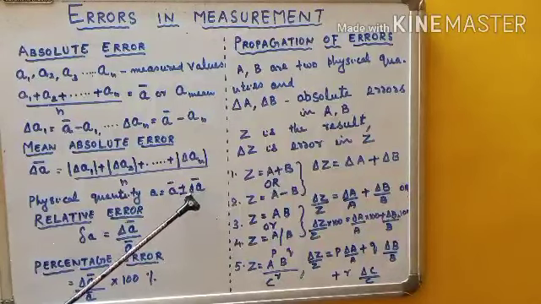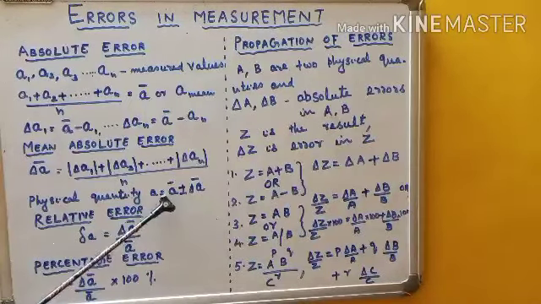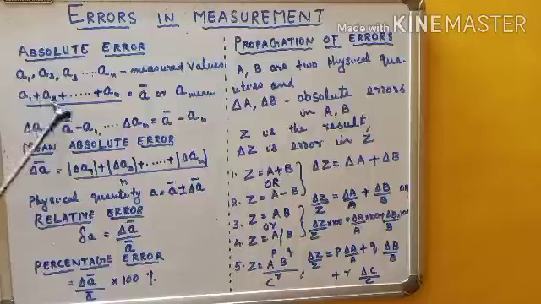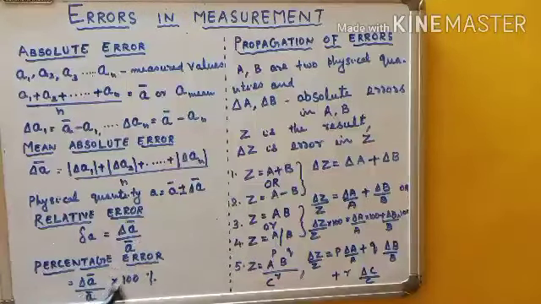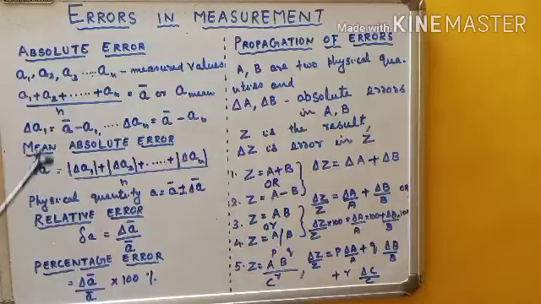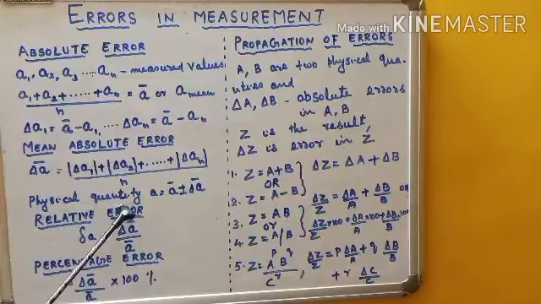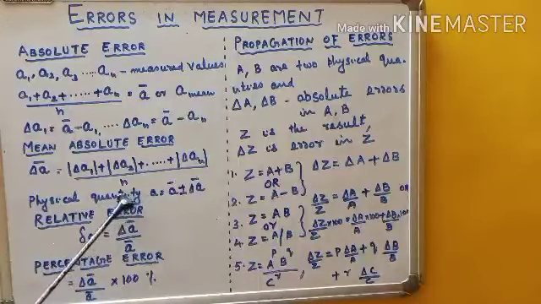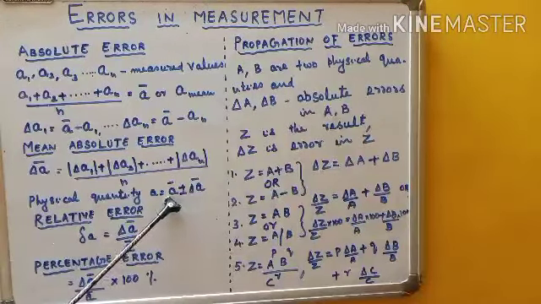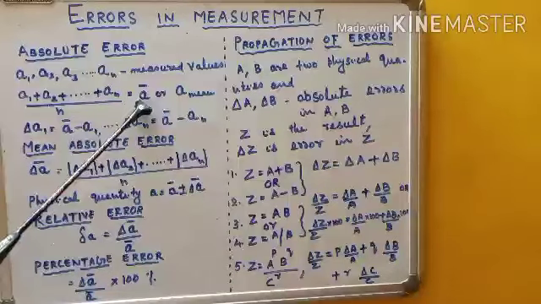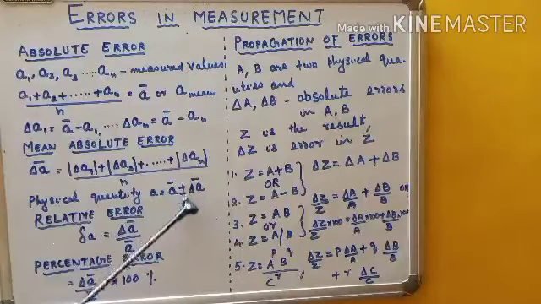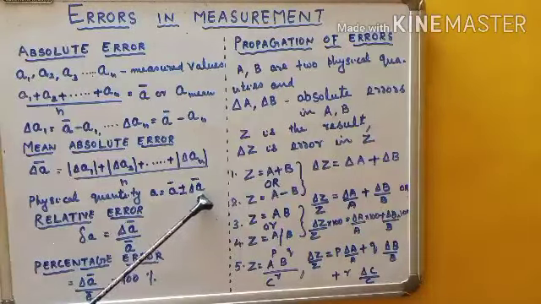That you have to calculate separately. You have calculated the exact value, you have done a number of measurements, and each time some error is possible. We have seen how the error is calculated. So finally when you write any physical quantity, first you write the true value, true value meaning this average value, plus or minus the mean absolute error.